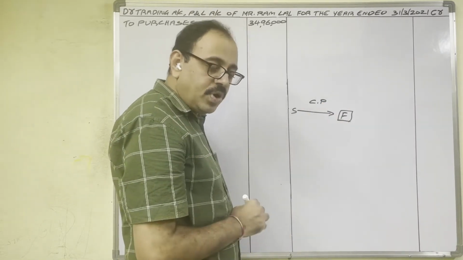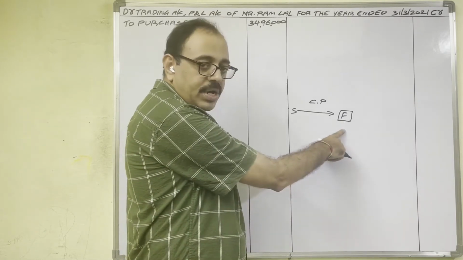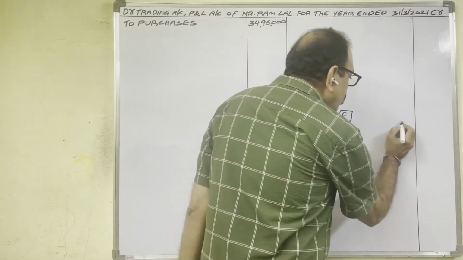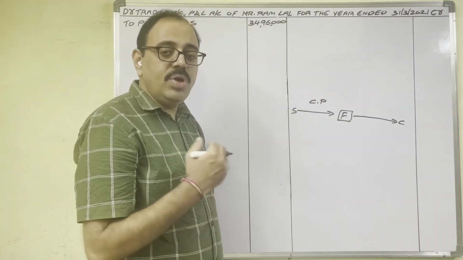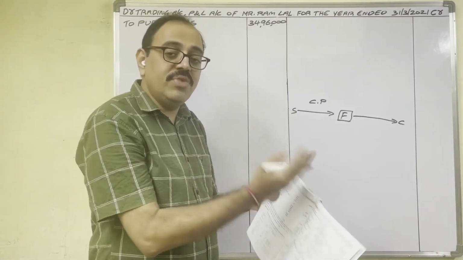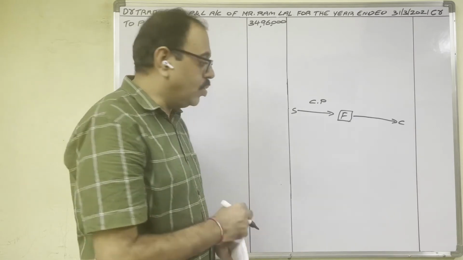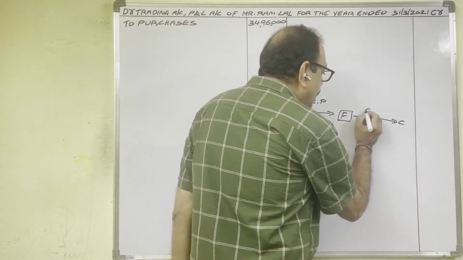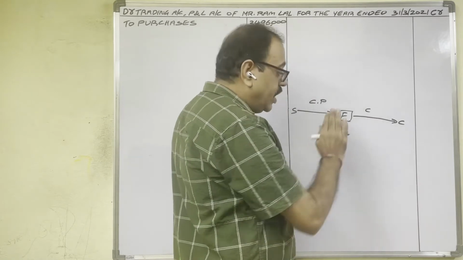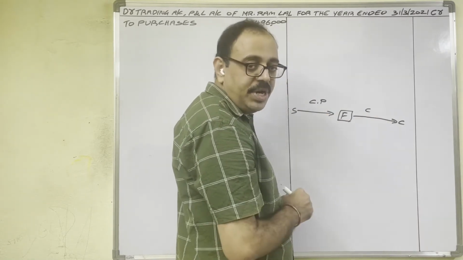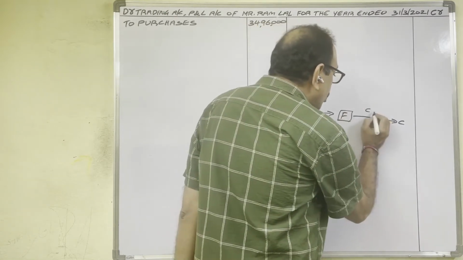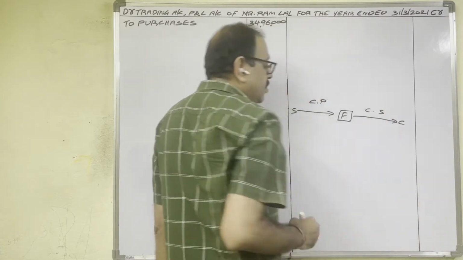Carriage on sale means what? We manufactured a product. Now we are going to deliver that product to the customer's house. We are offering a free home delivery facility to the customer. So we incurred carriage expenditure. We are selling the goods to customers, and in that process we are incurring carriage expenditure. So this carriage is known as carriage on sale.